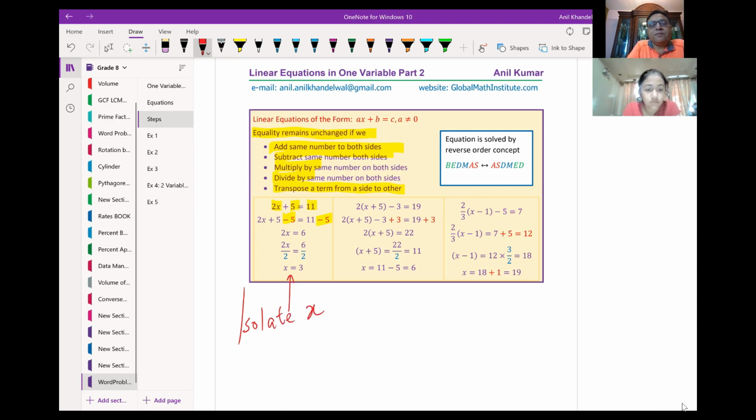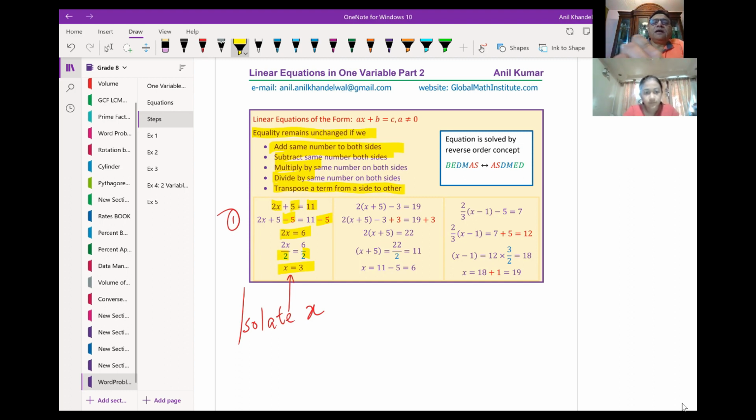So what am I doing? Step 1, I will subtract 5 from both sides. As soon as I do that, I get 2x equals 6, right? Now what should I do? I will divide by 2. So when I divide by 2, I get the value of x, which is 3 in this particular case, correct? You saw it is easy.